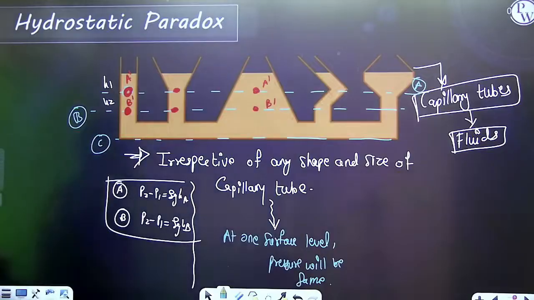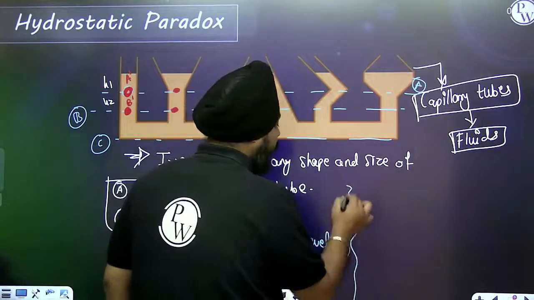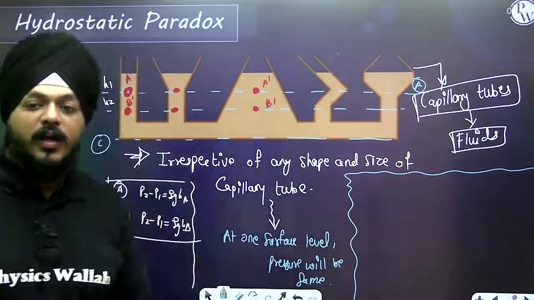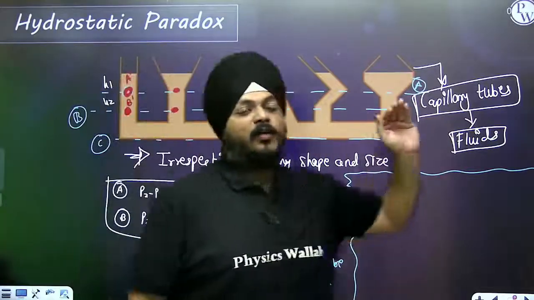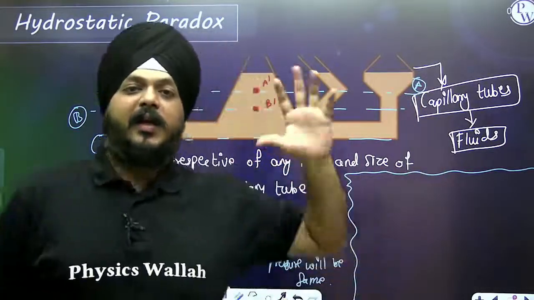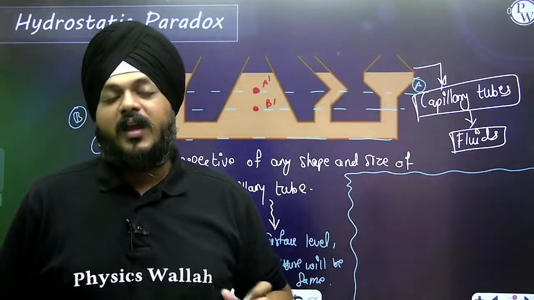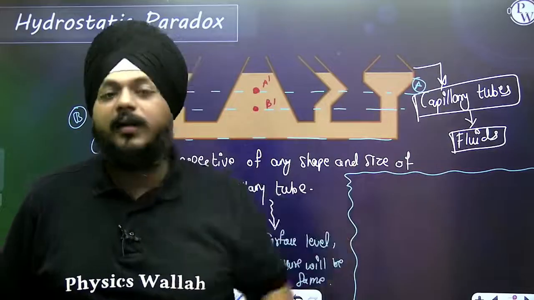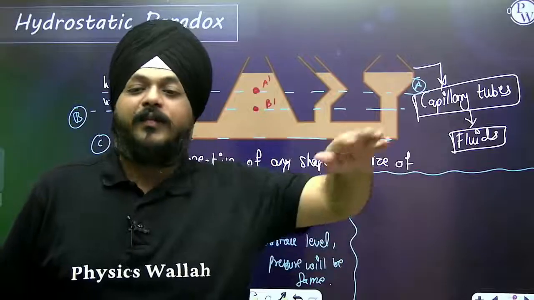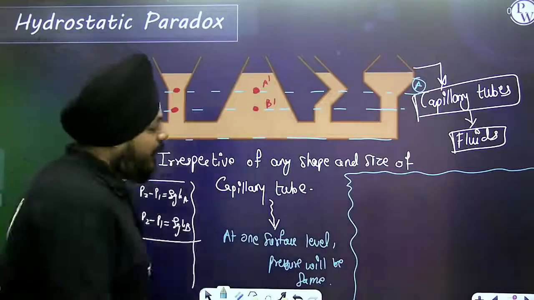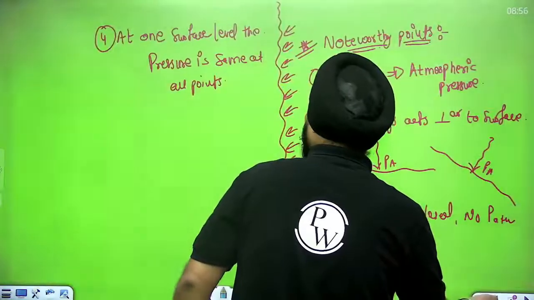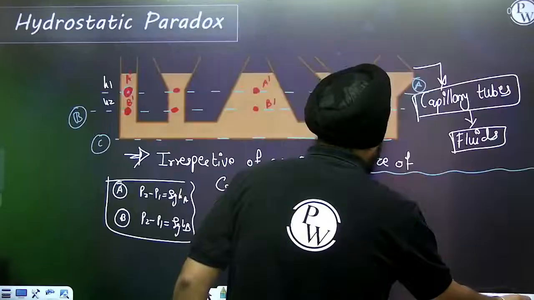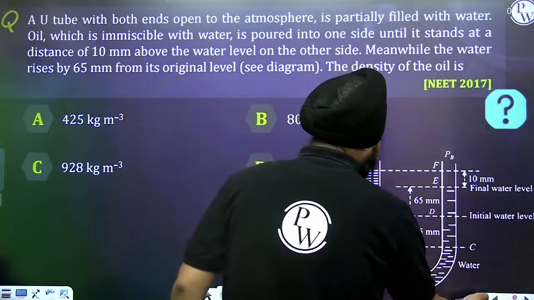At one surface level, the pressure is going to be the same. Here, this hydrostatic paradox holds irrespective of any shape and size of the capillary tubes. If you are filling up the liquid, irrespective of shape, at one surface level the pressure is going to be the same. I wrote in the noteworthy points that at one surface level the pressure is the same at all points. That we have seen in the hydrostatic paradox. Now let's see some of the sums based on it.